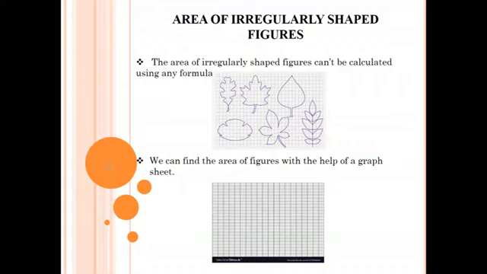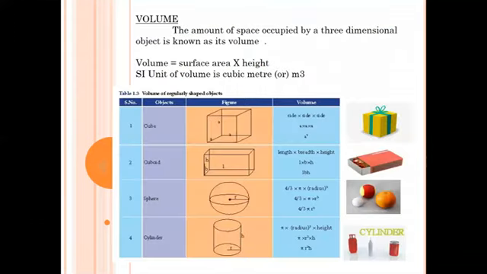Volume. The amount of space occupied by a three-dimensional object is known as its volume. Volume equals surface area into height. The SI unit of volume is cubic meter or meter cube.